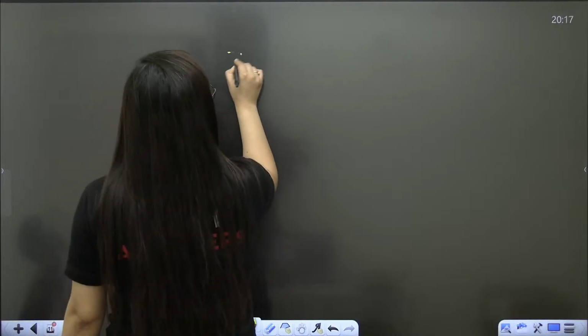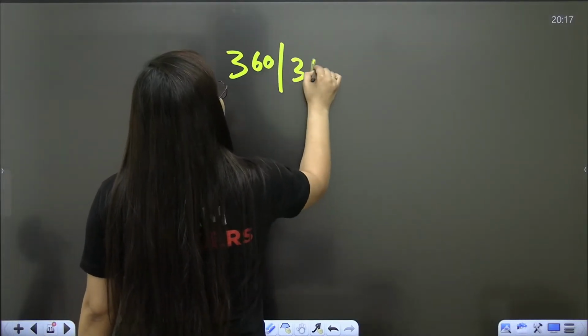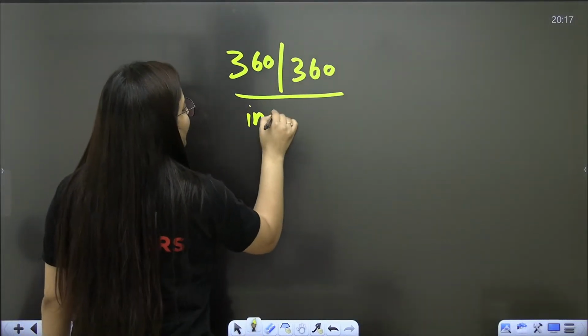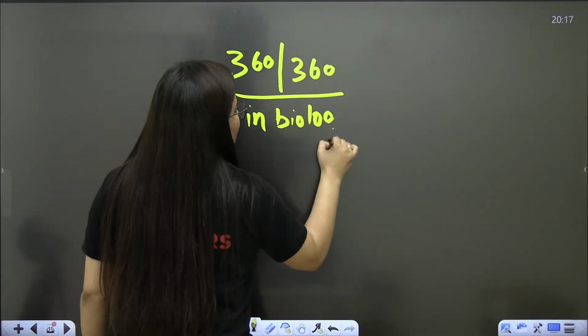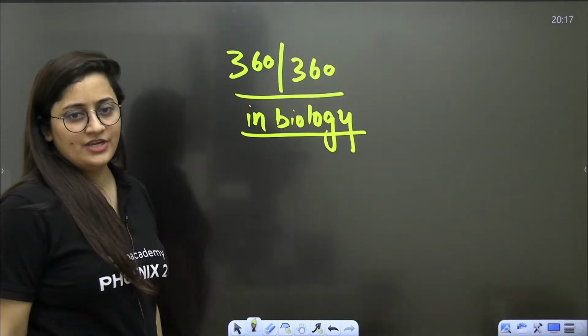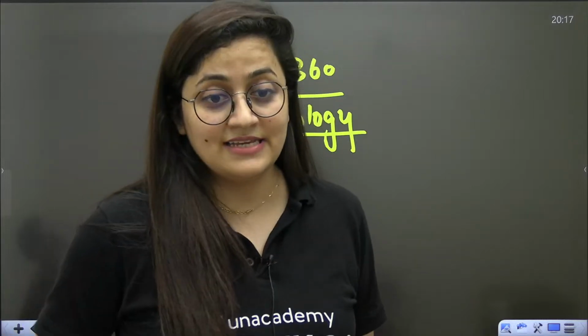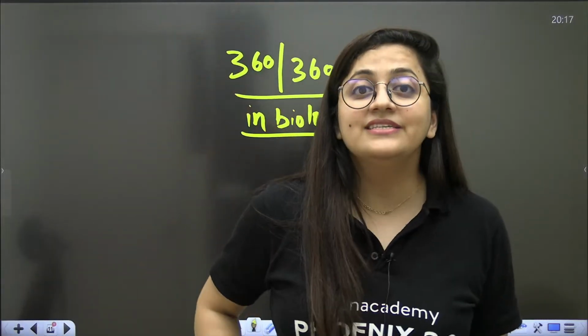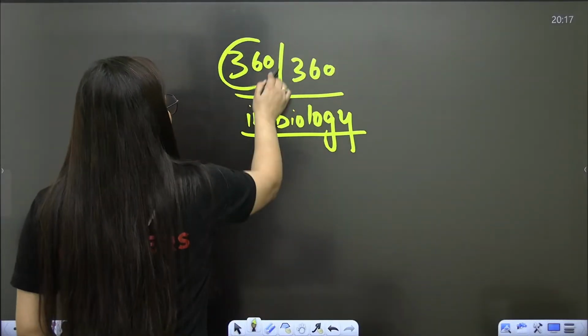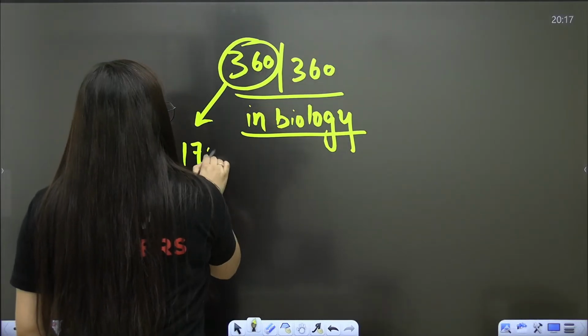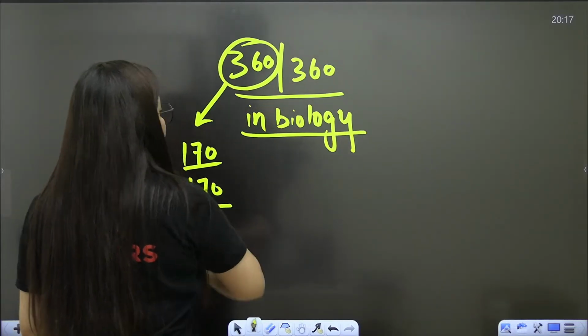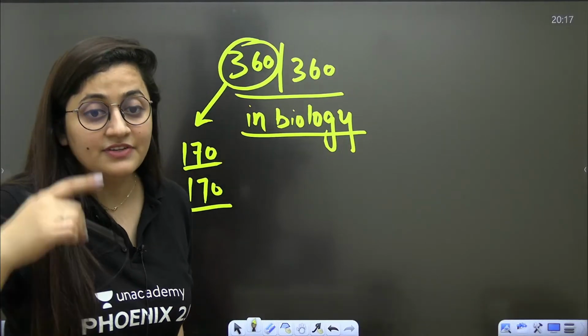We have to score 360 out of 360 in biology. Why do we need to score 360 out of 360 in biology? Because it is easy also, and it is important also. If we score 360 out of 360 in biology, then we have to target minimum 170 marks in physics and chemistry.